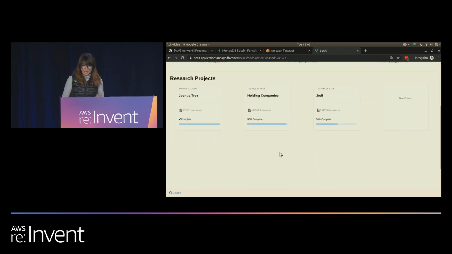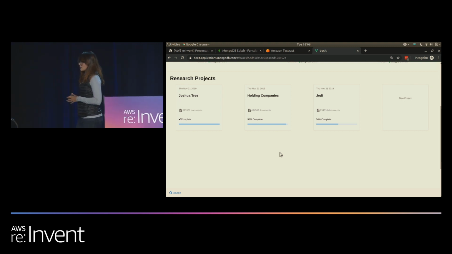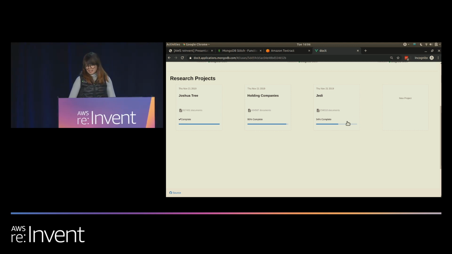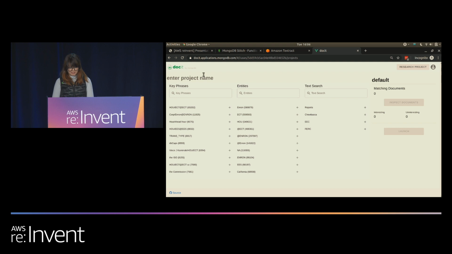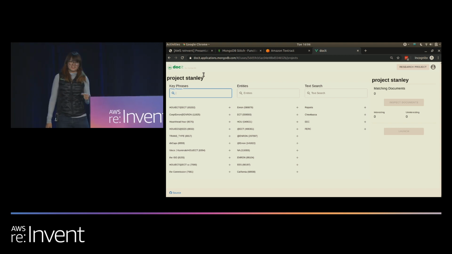Down below, we have a number of research projects. A given research project consists of a number of queries an investigator ran together. Let's go ahead and create a new one and call it Project Stanley. Project Stanley was nicknamed after the hockey cup, and it involved companies in Alberta, Canada, which Enron worked with to inflate energy prices.